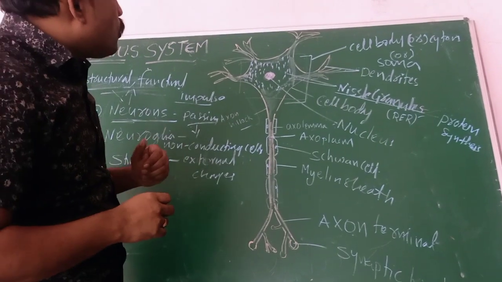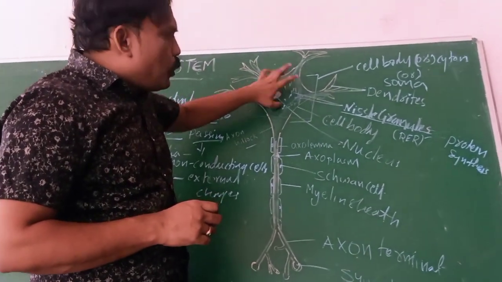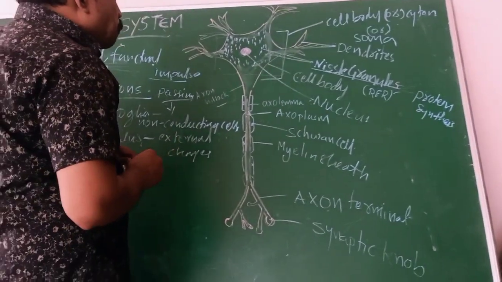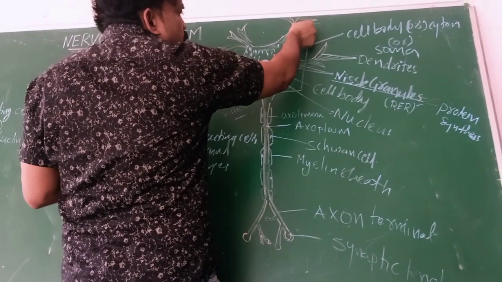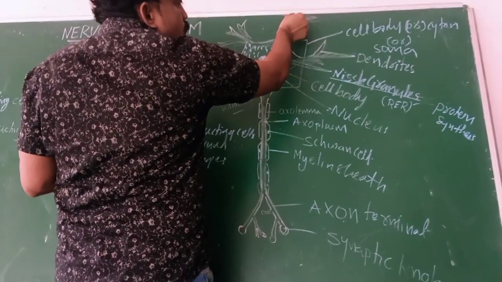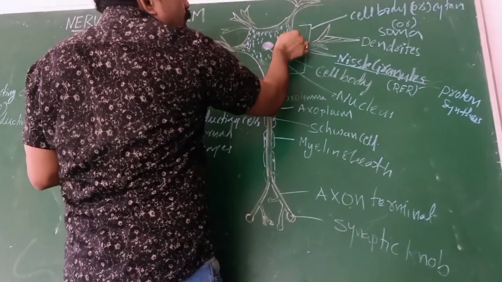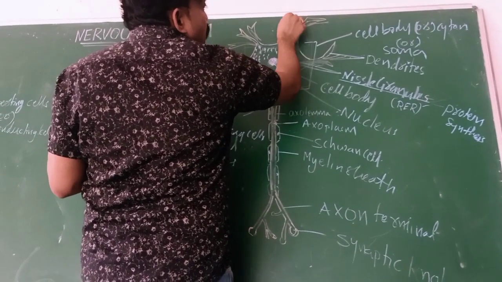And what else do we observe? Nucleus, Nissl granules, and cytoplasm, and these dendrites. The other part is the dendrite. Dendrites are connected with branches, and the branches are connected with the cell body. These dendrites are well branched.